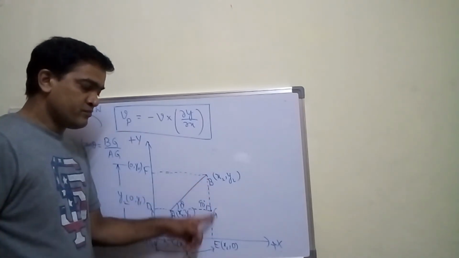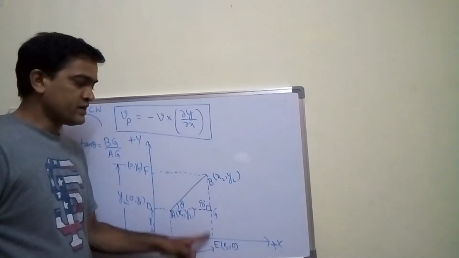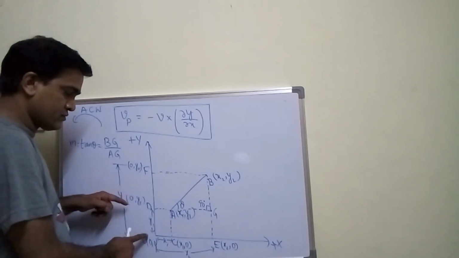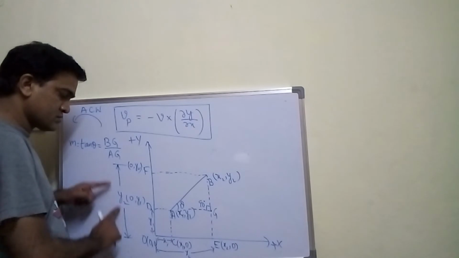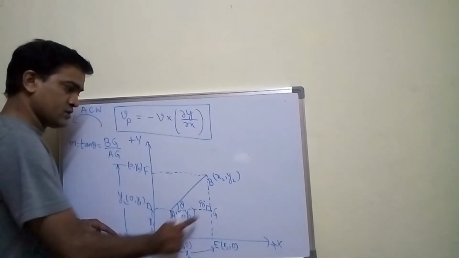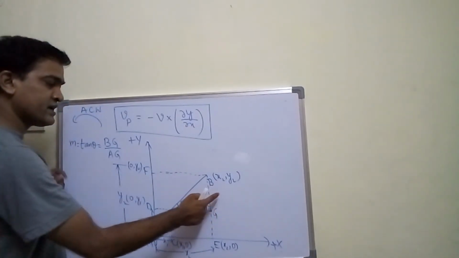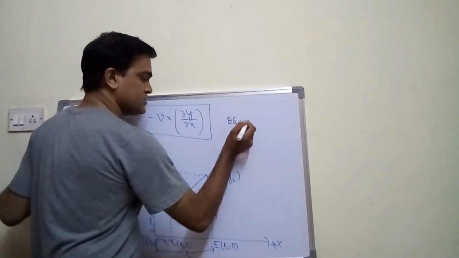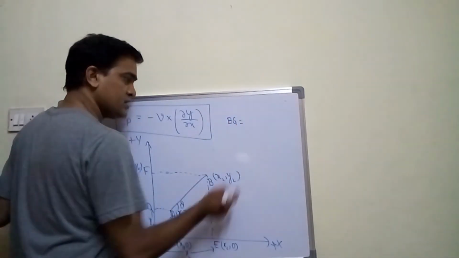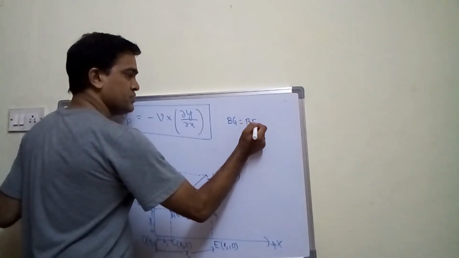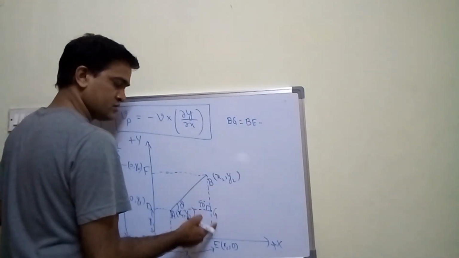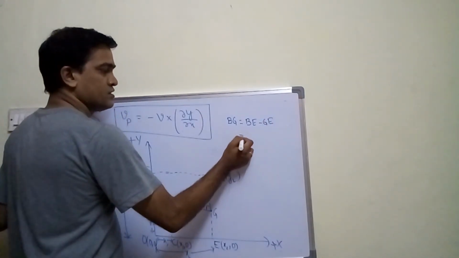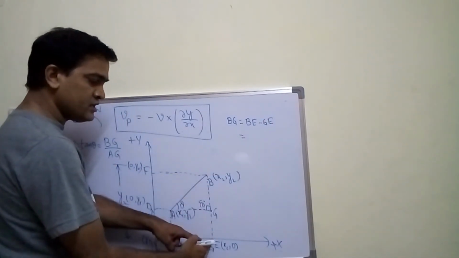You know the value of BE, right? BE is nothing but OF. What is the value of OF? y2. So can I write BG as BE minus GE? What is the value of BE here?